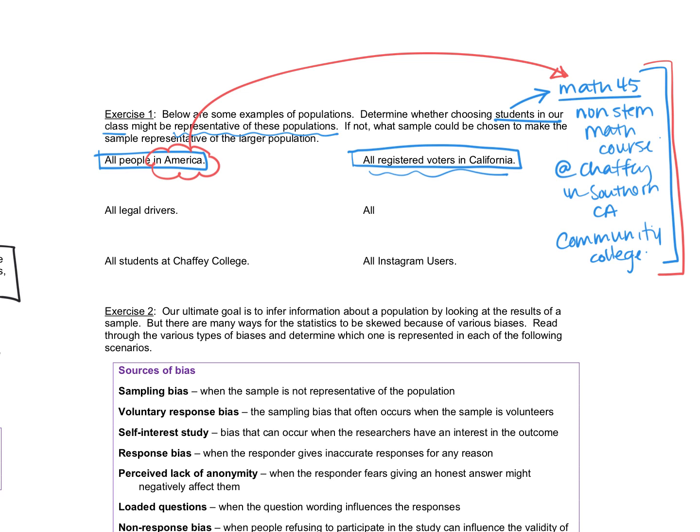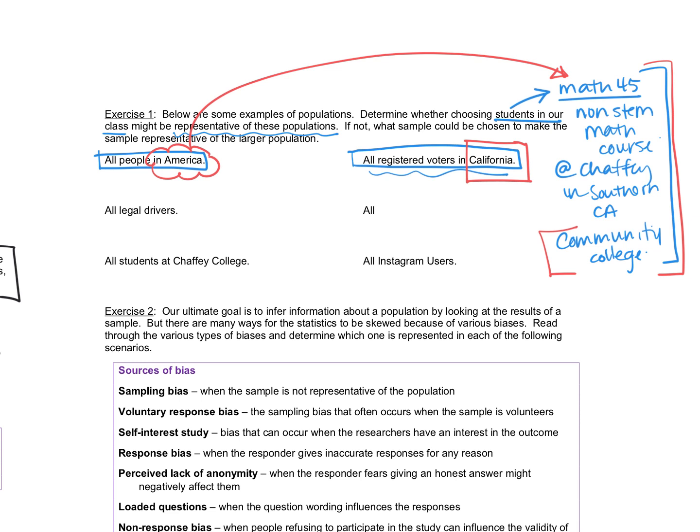Also, you might even consider the age of the average college student. Community college has a little bit different ages, but it is something else to consider. We're getting closer because we're in California, but it would probably not be a good sample.